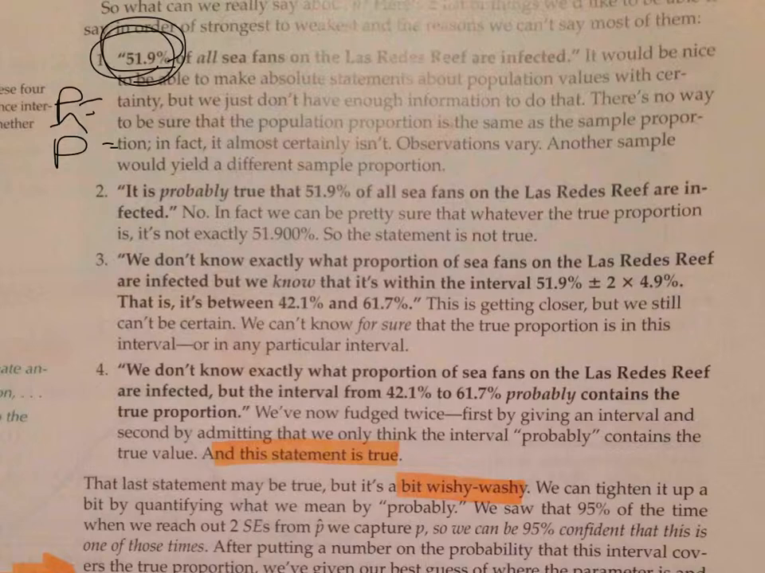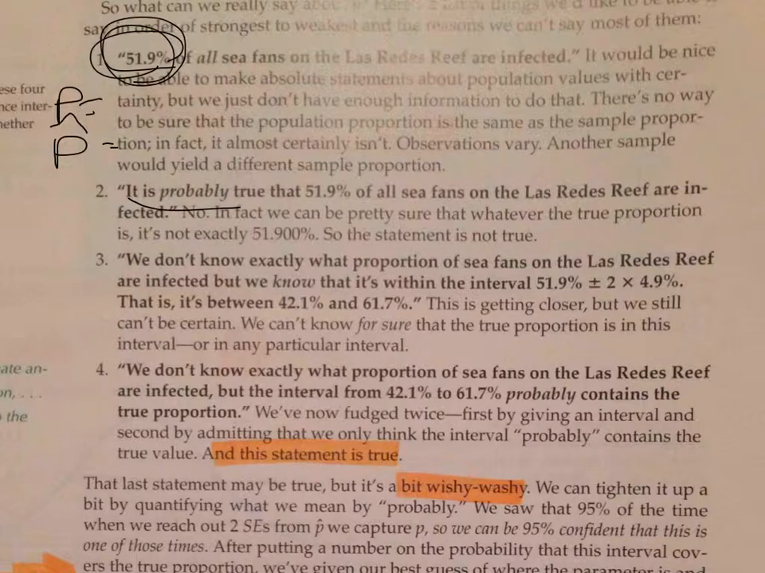Okay, a little weaker. It's probably true that 51.9% of all sea fans are infected. No, it's probably not true. Now, what they did is they instilled a little bit of doubt right here, which is good. We need some doubt because we're not 100% sure. But what they just said is that probably P is equal to 51.9. Well, probably it's not. I'm going to use a range to tell me. So they're still not getting into that range here.